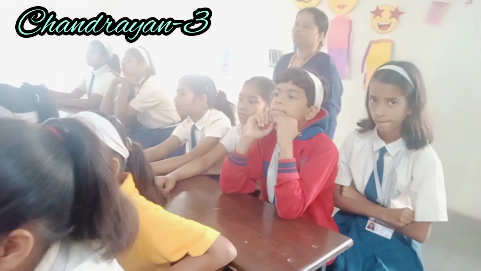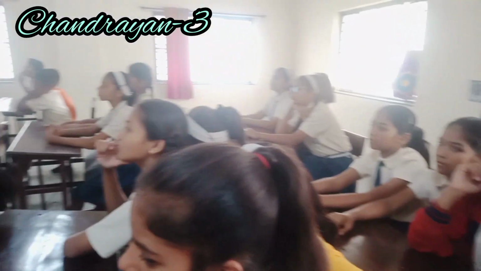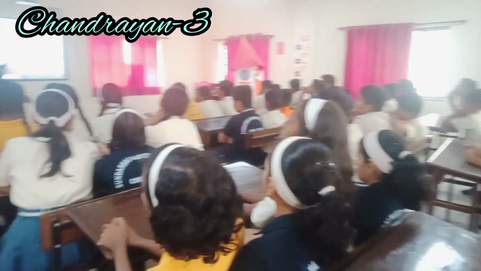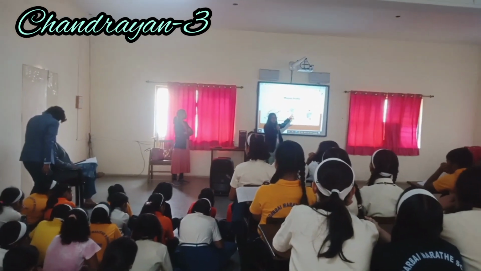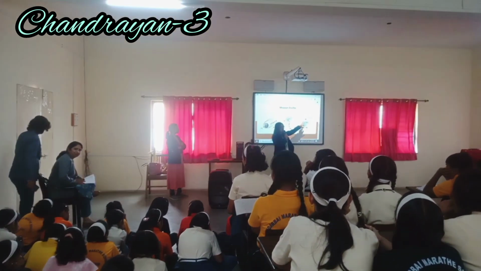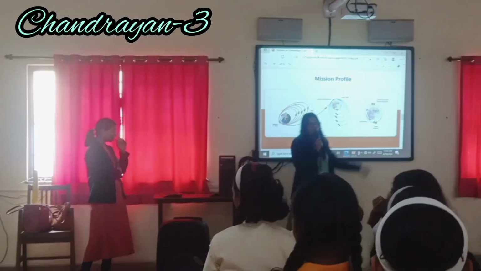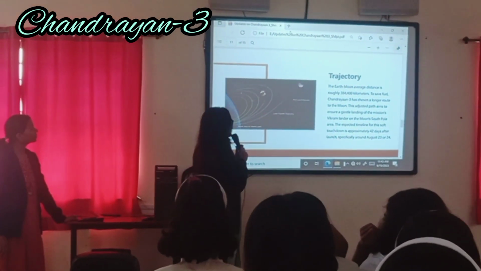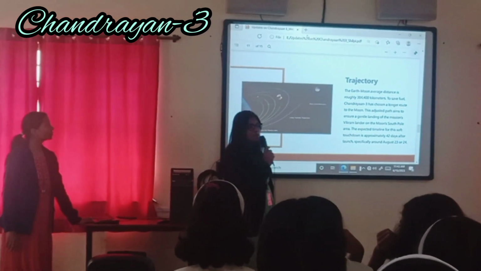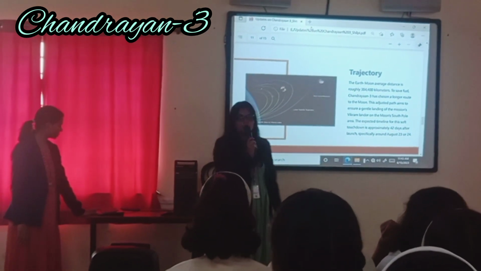Chandrayaan-3 will move to the Earth's orbit. Then after that it will take the lunar transfer trajectory. It will move to the orbit of the moon. After moving there, it will land at the proper place that we want. Next slide. Okay, what is the trajectory? The Earth-Moon average distance is roughly 384,400 kilometers.